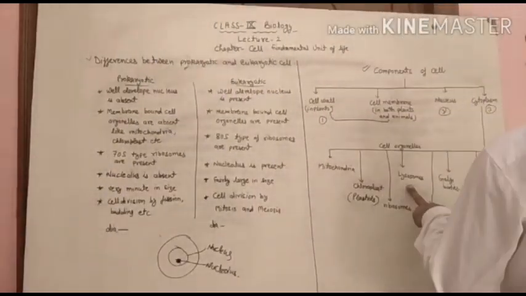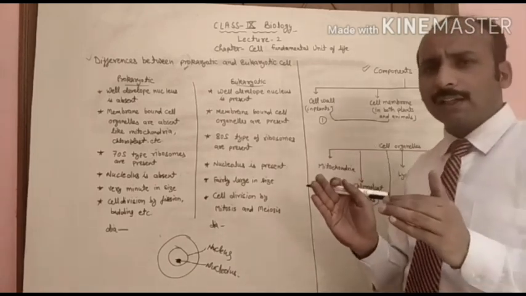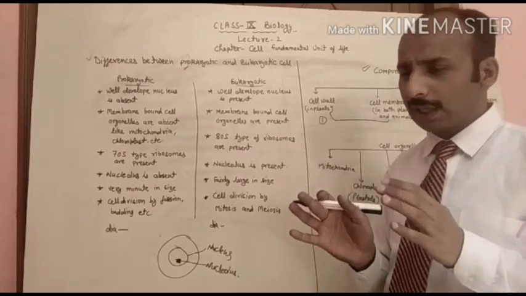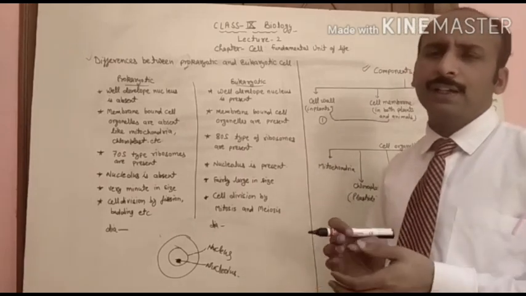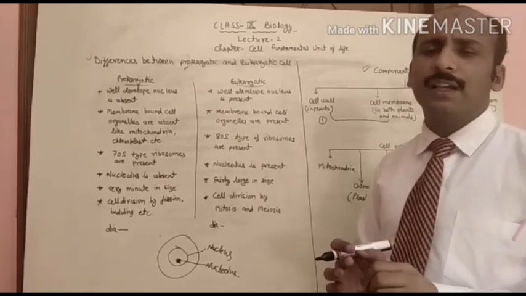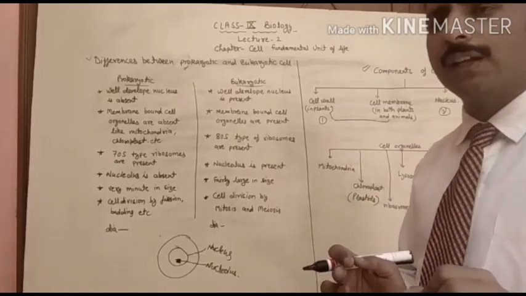Next are lysosomes. Lysosomes are present in animal cells; if present in the plant cell, it is in a very small amount. Next is the vacuole. A large, well-developed vacuole is present only in plant cells, but in some unicellular organisms, a few small microscopic animals, vacuoles are present.